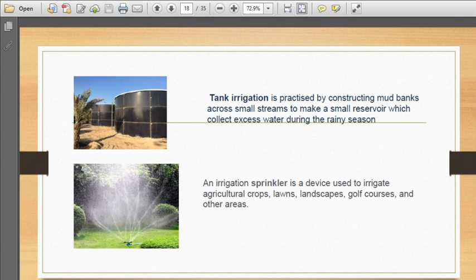Now see the picture of the sprinkler. What is a sprinkler? An irrigation sprinkler is a device used to irrigate agricultural crops, lawns, landscapes, golf courses and other areas also. So sprinklers are used not only for irrigating fields but also in lawns, landscapes, golf courses and other areas as well. Children, do you know the main importance of these sprinklers? They reduce the loss of water. Very little water is wasted in this type of irrigation.